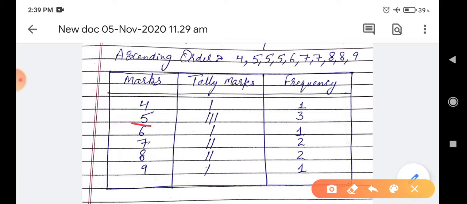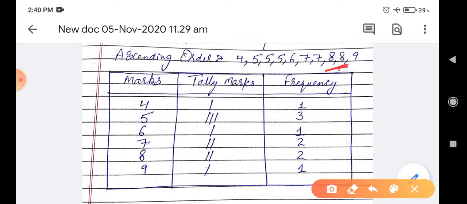And next is 5. 3 students got 5 marks. So there are 3 tally marks, that is 3 bars, and its frequency is 3. Next is 6. Only one student got 6 marks, so there is one tally mark and frequency 1. 2 students got 7 marks, so frequency is 2 and tally marks are also 2. Next is 8. Only 2 students got 8 marks, so I have drawn 2 tally marks and frequency 2. Next is 9. Only one student got 9 marks, so there is one tally mark and frequency 1.